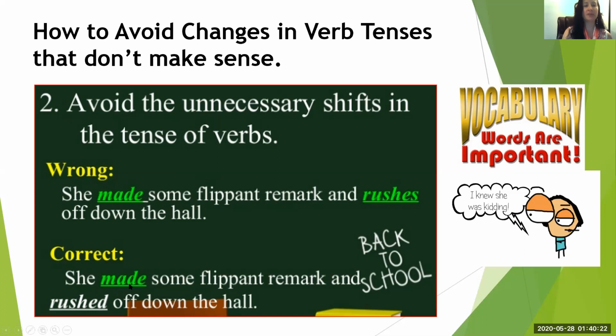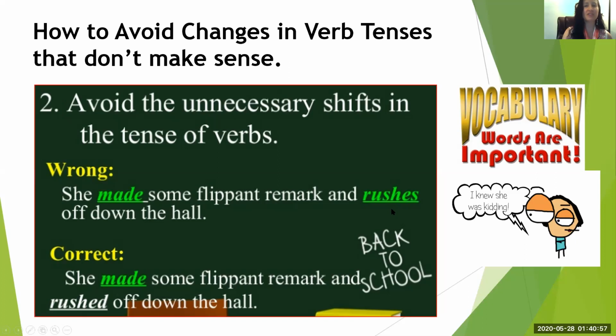Okay, what would the present tense be for made? Makes. She makes. So if I wanted to change this and keep rushes, we can say she makes some flippant remark and rushes off down the hall. So I'm sure that a lot of people are trying to think, well, if you have a sentence, you have to ask yourself, is this in the present tense or is it in the past tense? So you have to make sure both verbs agree.